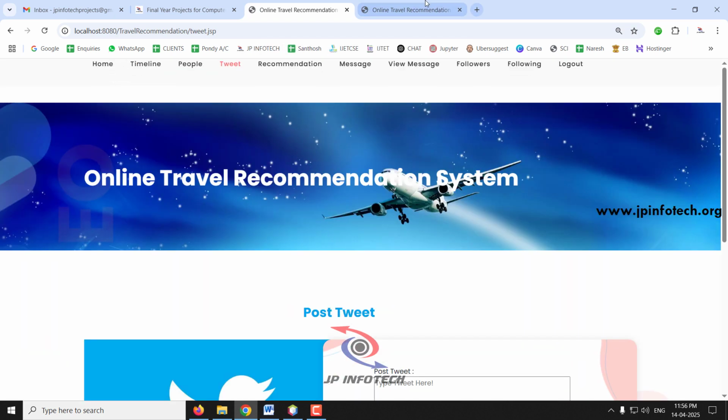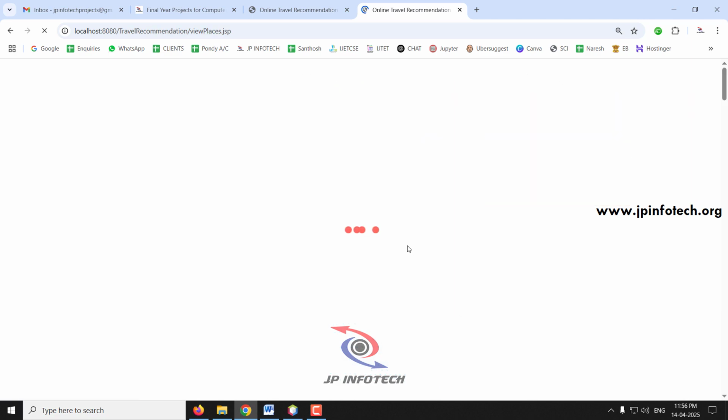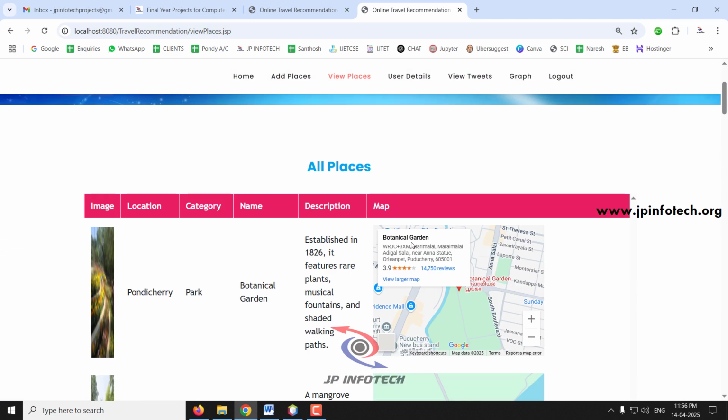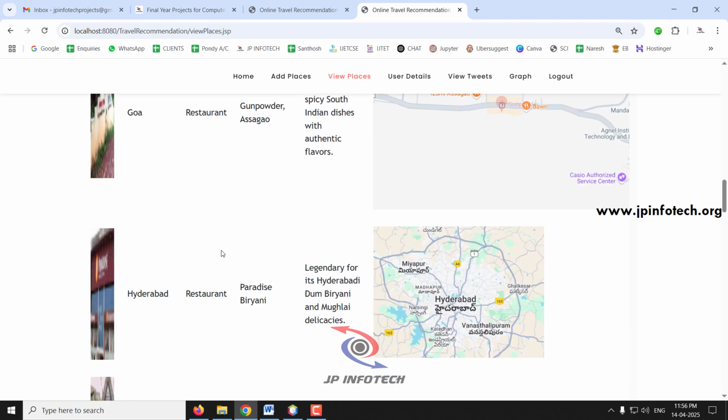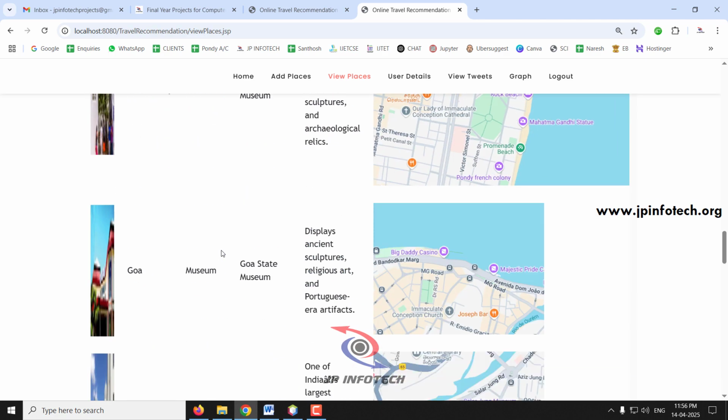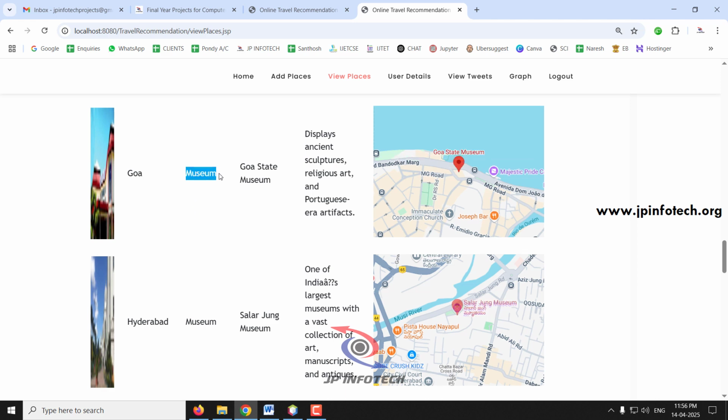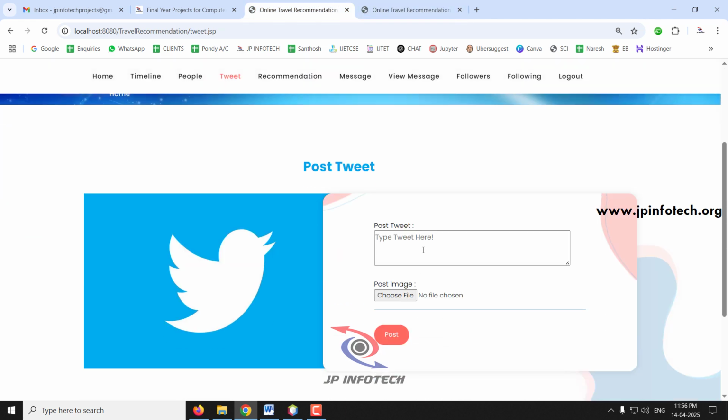So now we have seen the recommendations for the park and beach. So now let us see something about museum. I wanted to visit museum to learn our history.